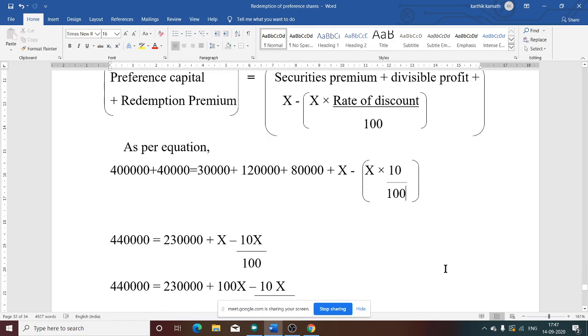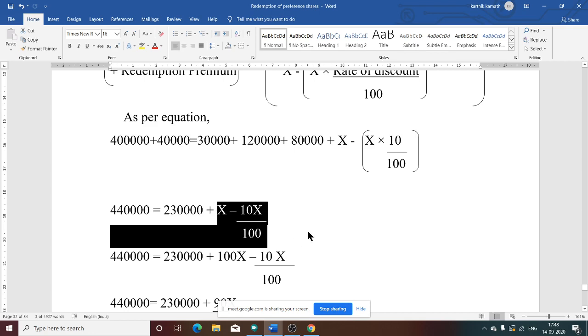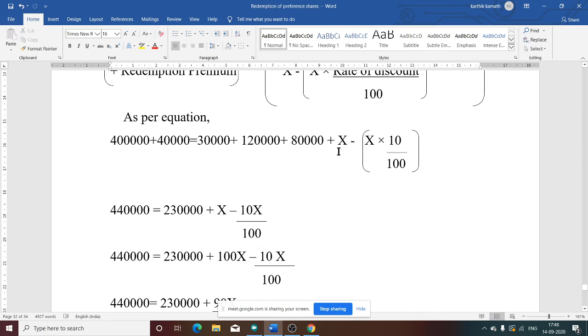So now we will simplify the formula. 4 lakh plus 40,000, one side we get the amount 4 lakh 40,000. Now the right hand side: 30,000 plus 1,20,000 plus 80,000, what is the total? 2,30,000. 2,30,000 plus x, still x we don't know, minus x divided by 1 into 10 by 100. If you take a common denominator here, x by 1, then you need to multiply, you will get 10x divided by 100.